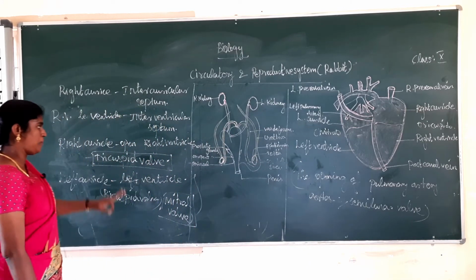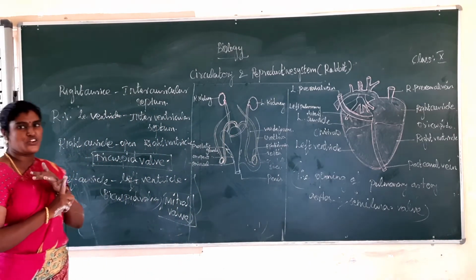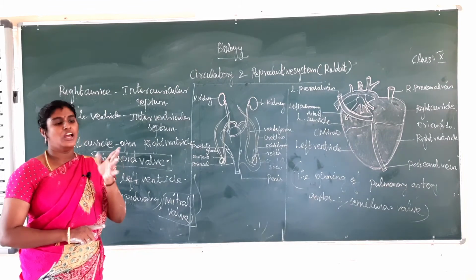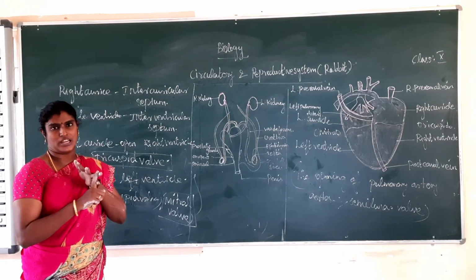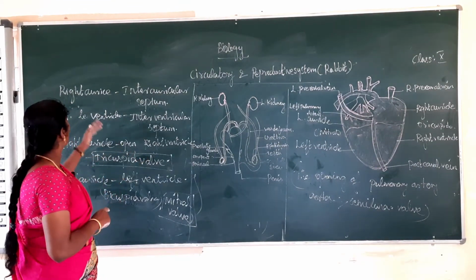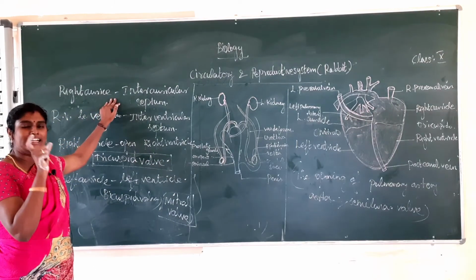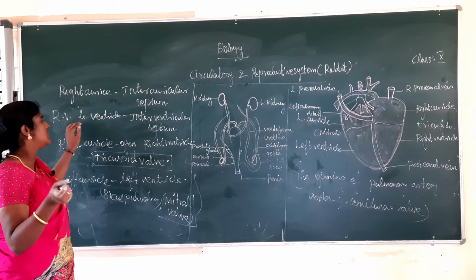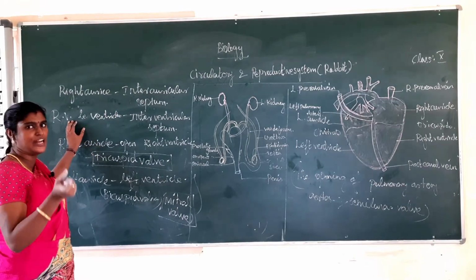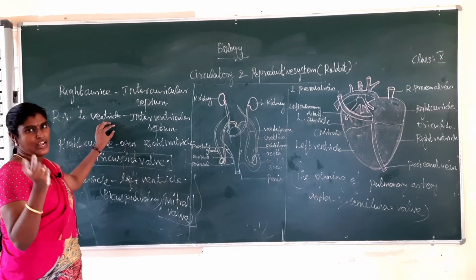So what are the three types of valve? The first one, the heart is divided into 4 chambers, 2 auricles and 2 ventricles. The right auricle and left auricle are separated by the interauricular septum. Next, the right ventricle and left ventricle are separated by the interventricular septum.